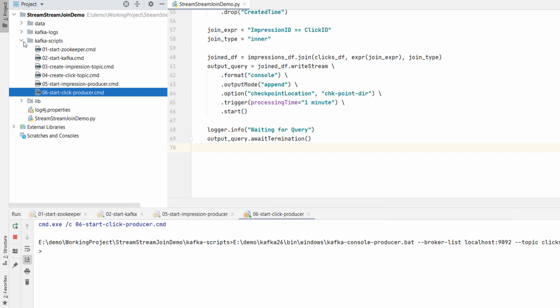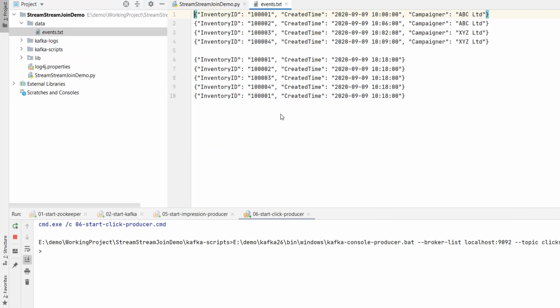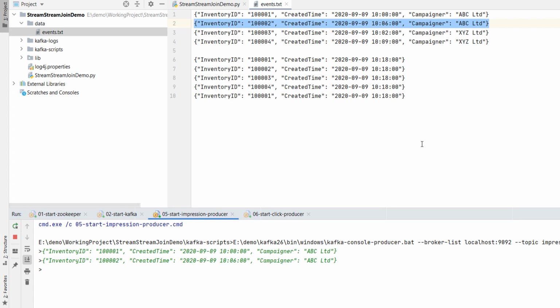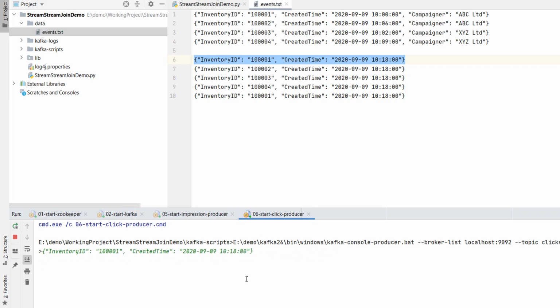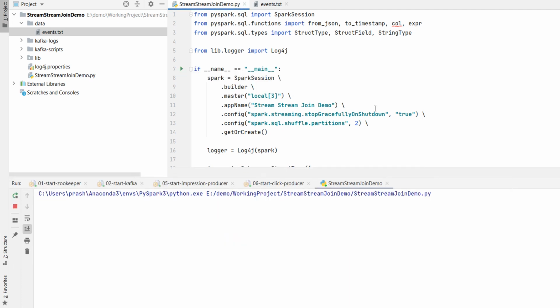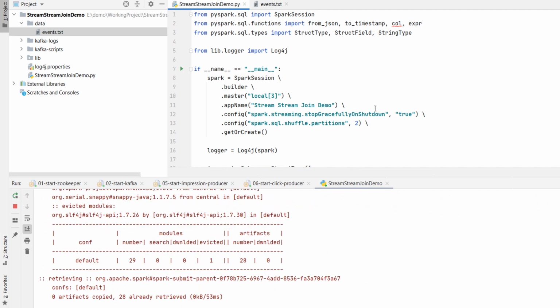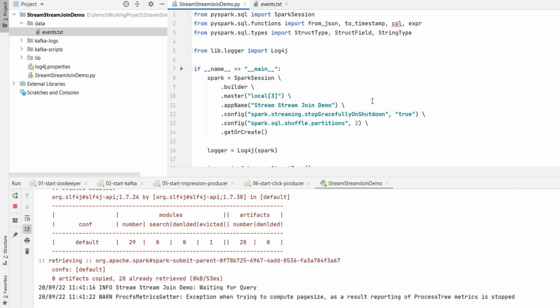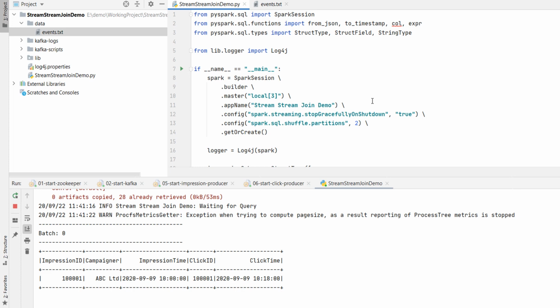Now I will send 2 impressions. The first impression ID is 101 and the second one is 102. Then we send a click for 101. Let's start the application. What do you expect? I'm expecting 101 in the output because only 101 impressions were clicked, right? Here is the output, as expected.